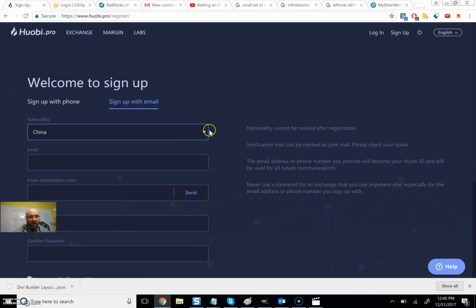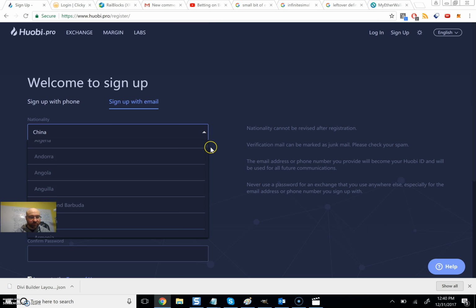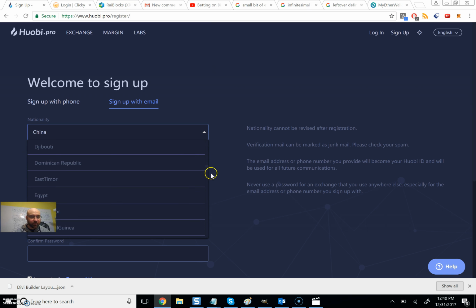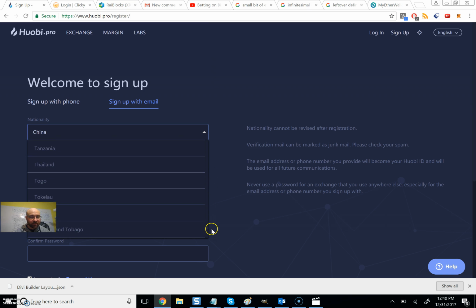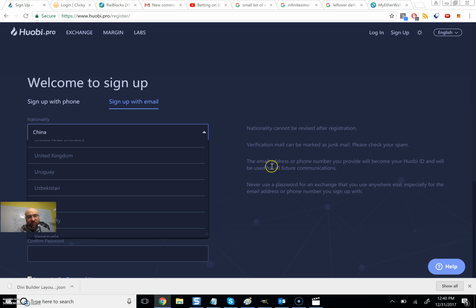I was looking to buy Wax the other day, and the only marketplace or exchange that I saw that was available is Huobi.pro. When you go to Huobi.pro and look under nationality, there's nothing for the United States in frequently used, where it should be. Even under America, there's nothing. And if you scroll all the way down for United States, there is no United States. I paused here because it says nationality cannot be revised after registration.